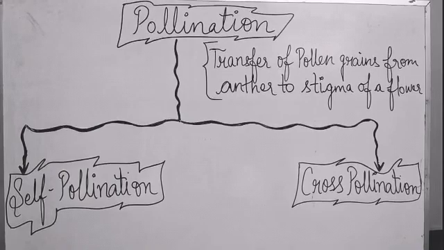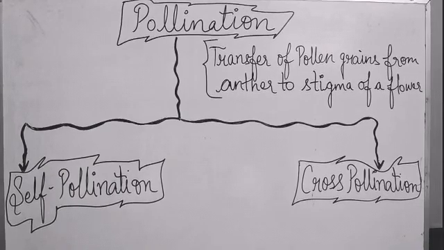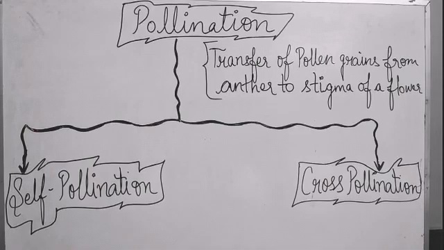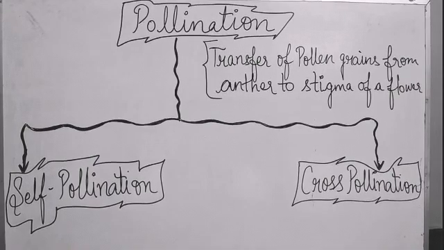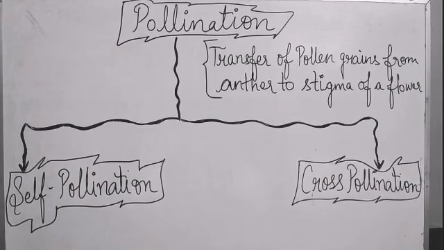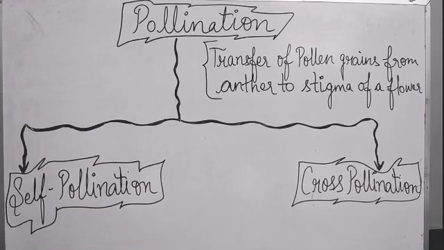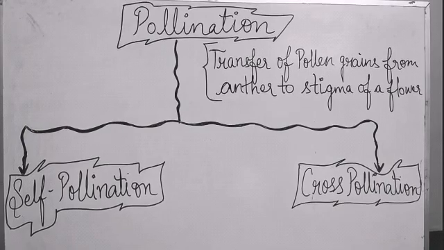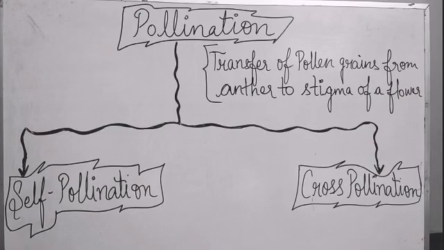Pollination. It is a process of transfer of pollen grains from the anther to the stigma of a flower. It is the first step for the formation of seeds. There are 2 types of pollination as you can see. First is self-pollination and second, cross-pollination.